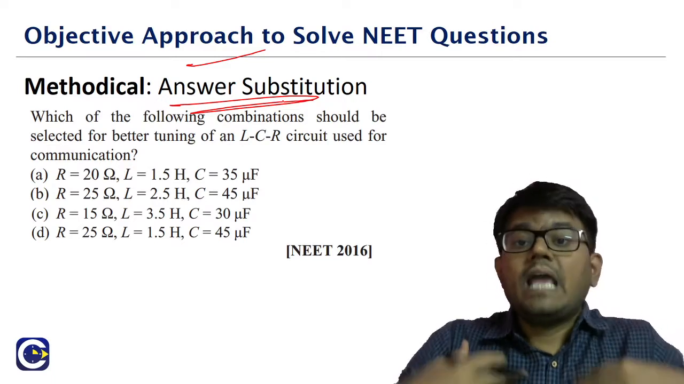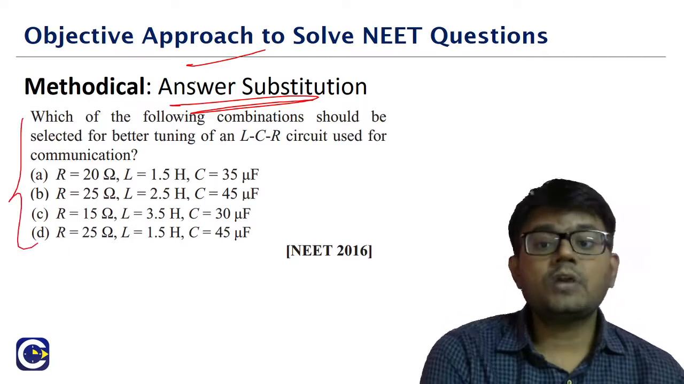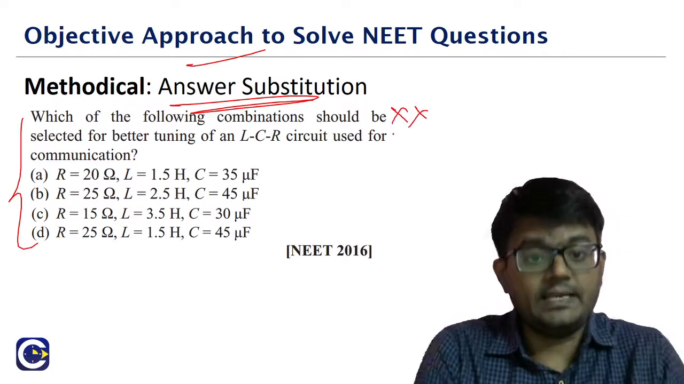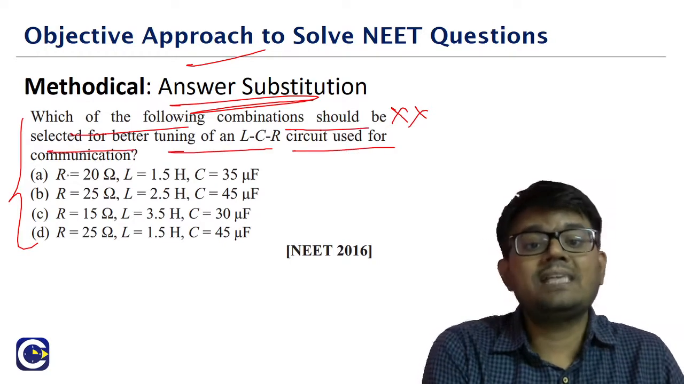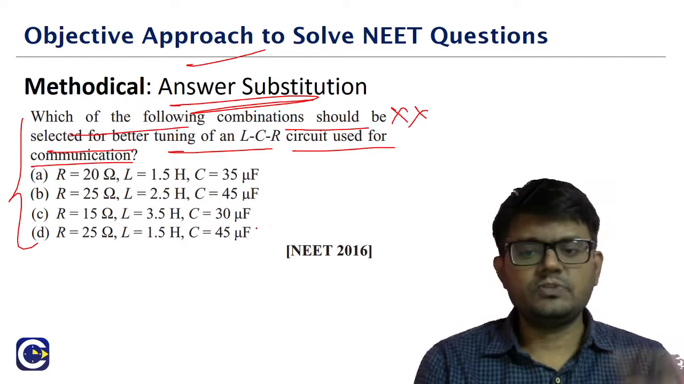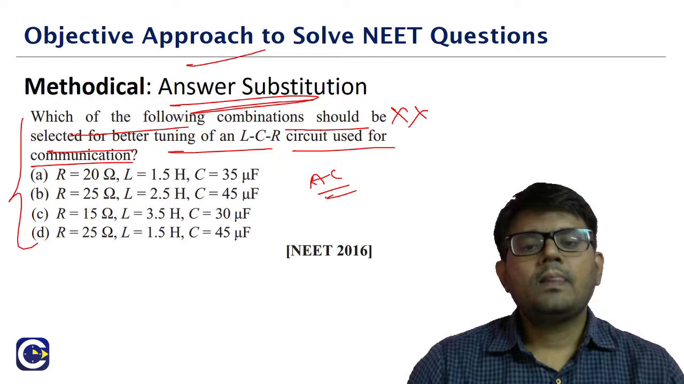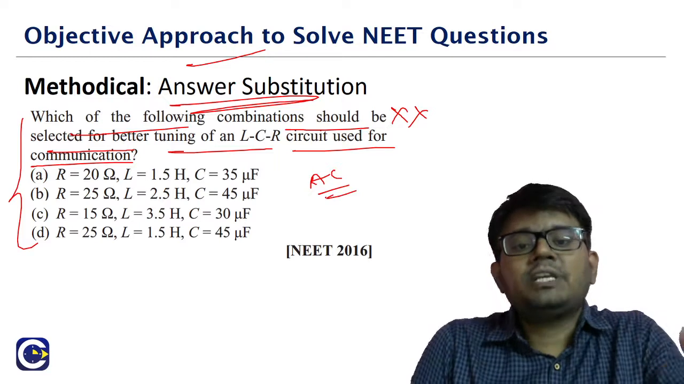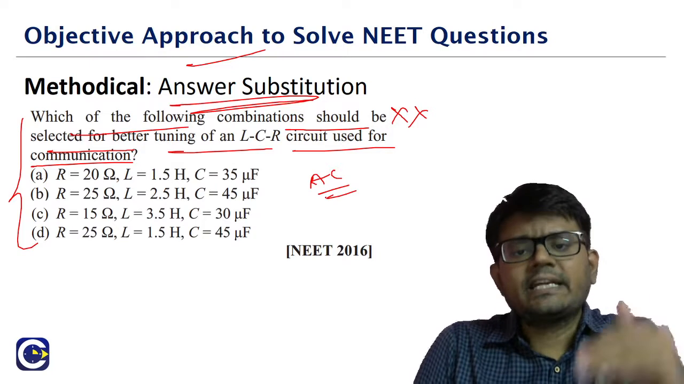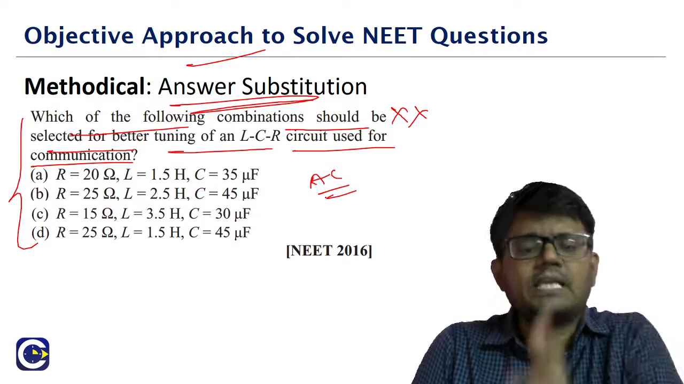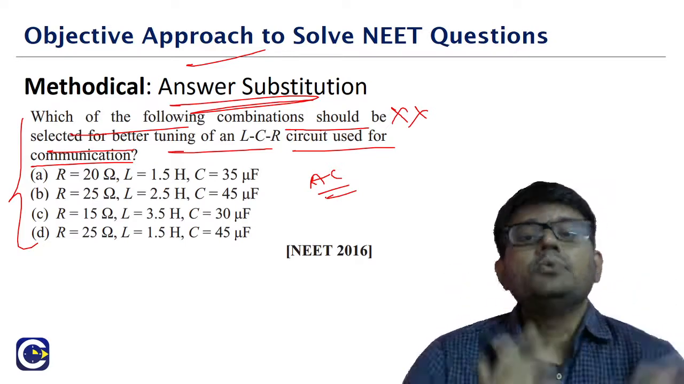questions where we ourselves have to check based on the options. Like look at this question. No, this is not going to be called the answer substitution model. Why? I'll tell you. Which of the following combinations should be selected for better tuning of the LCR circuit used for the communication? So this is a question based on the alternating current chapter in +2, right? Now here they are giving us option A, resistance value, and then the inductance value, capacitance value. Option B also they are giving a combination. Here they are saying which of them will be able to give us the best tuning.